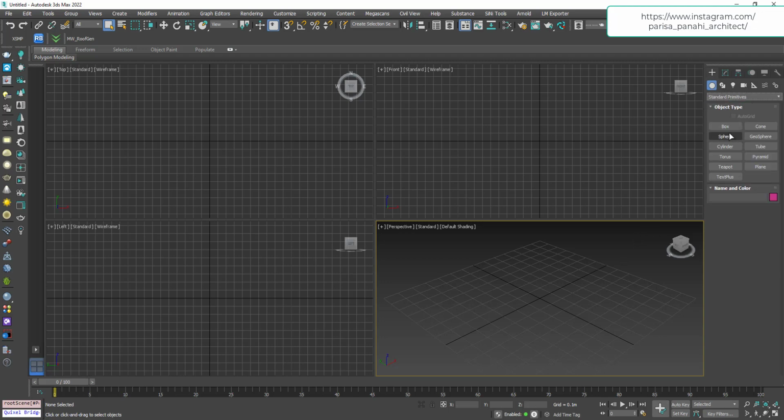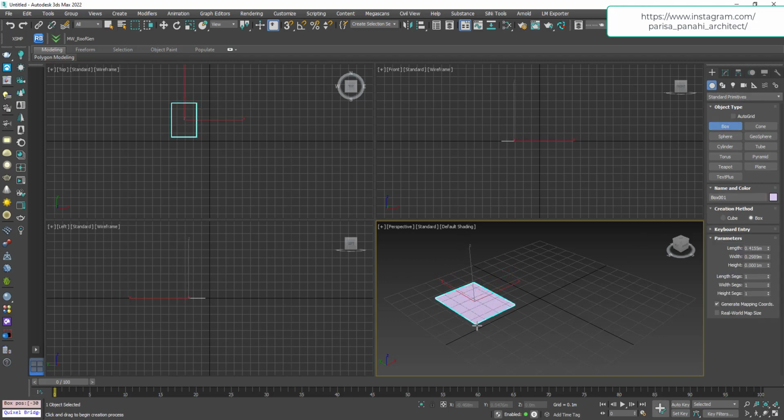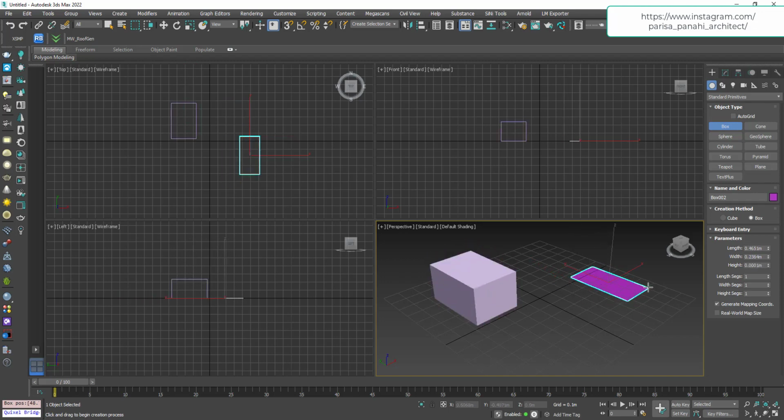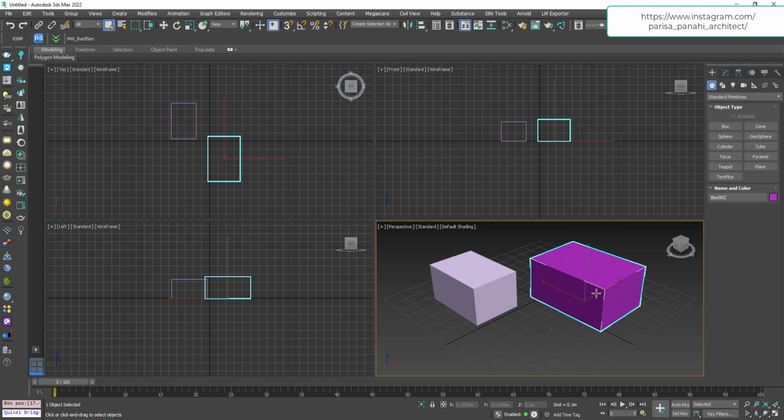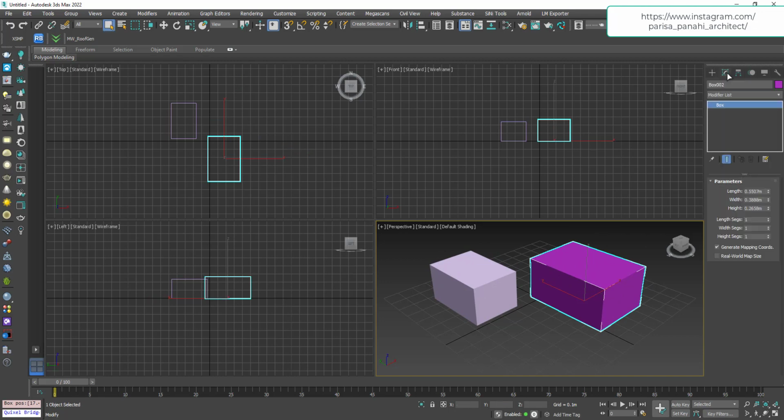For creating a box, you have to choose box, then by click and drag as you see here, you can create. Then if you need to change some part of that, you can go to the modify tab and change parameters.